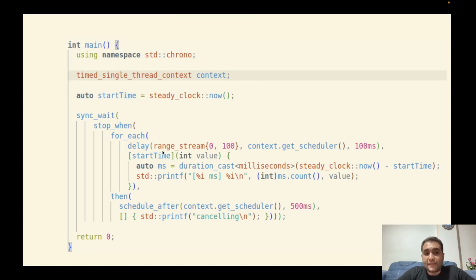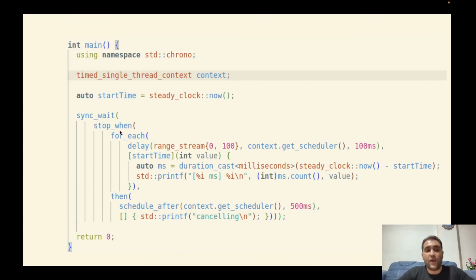Then we passed the stream or sender to the for each, and every lazy value in the stream will pass to this lambda function one by one after 100 milliseconds. The for each will return a sender, and the sender is passed to a stop when function.